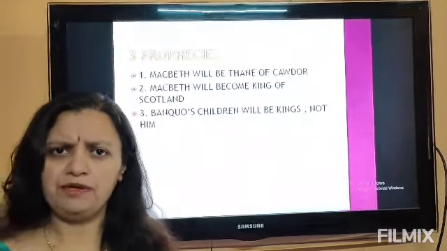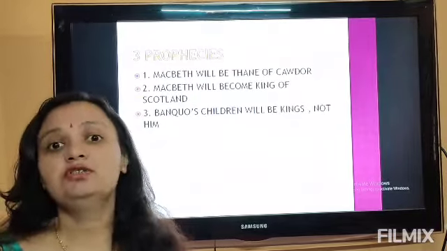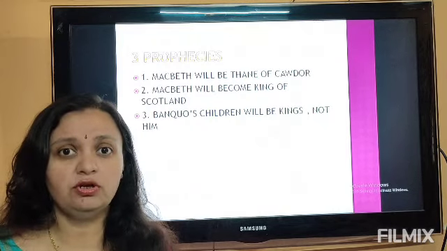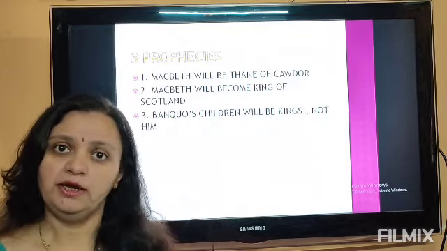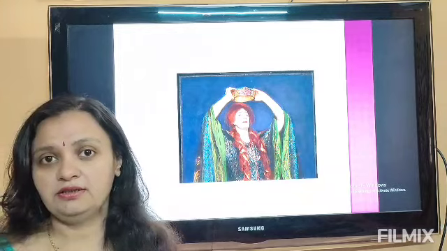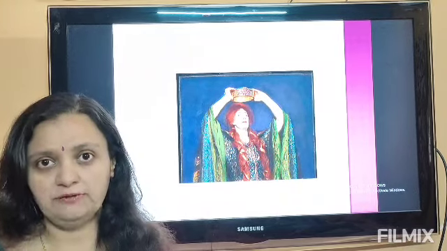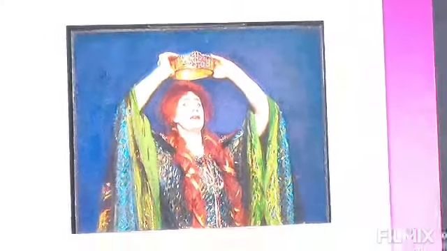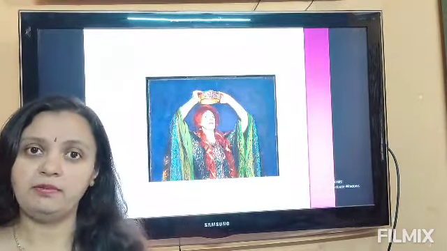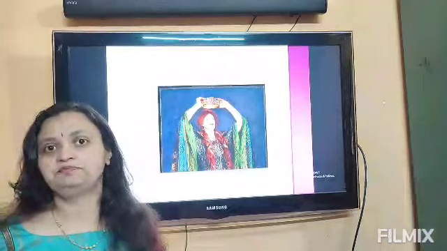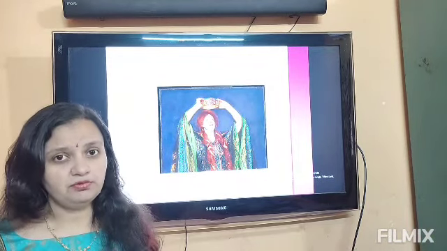Now Macbeth is very happy to listen to these prophecies, and he's very excited. Basically from inside he's a very ambitious person, so he listens to those predictions very attentively, and Banquo also listens. Macbeth becomes so excited that he decides to write a letter to his wife, Lady Macbeth. They are husband and wife, a beautiful couple with a close bond between each other, and Macbeth writes to her telling her about the predictions that the three witches have made, and this is what lies in the future. So Lady Macbeth is very happy to receive that letter.